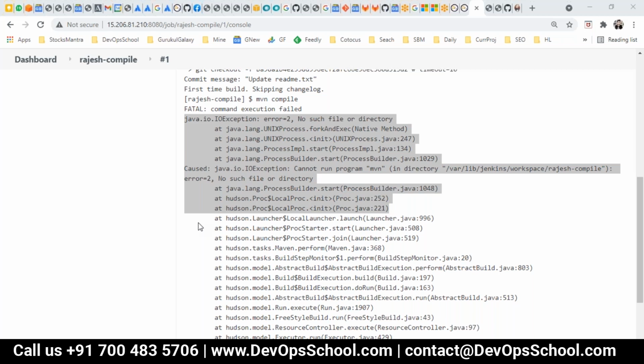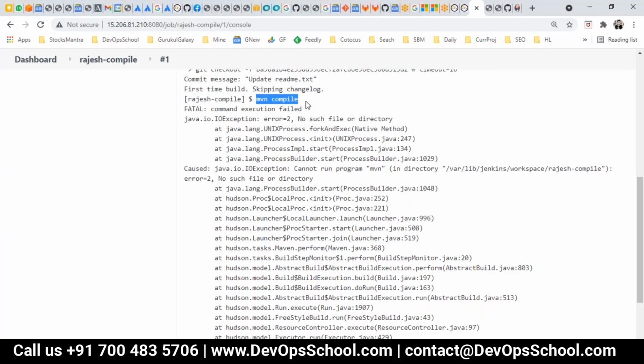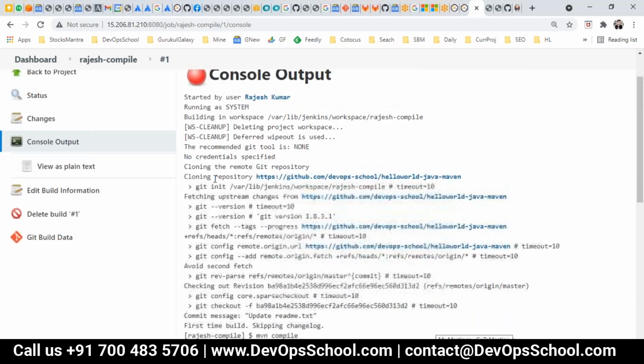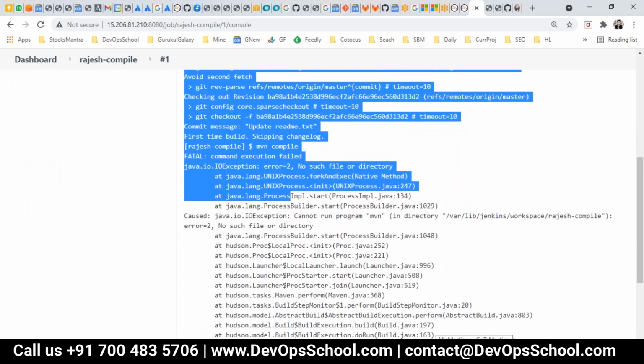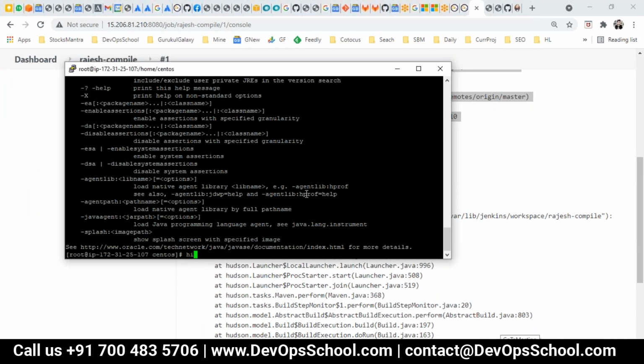See guys, when you want to run the command which is called maven compile, don't you think Maven should be installed in your build server, correct? Don't you think? Yes, you have to install Maven here, the Maven plugin. See here, they clone the repository. Why? Because Git was installed in that machine.